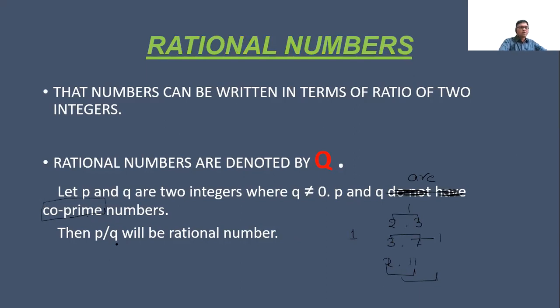Now, a rational number can be defined as any number which can be represented in the form of P upon Q, where Q is not equal to 0. Any fraction fits under the category of rational numbers where the denominator and the numerator are integers and the denominator is not equal to 0. It is the definition. When a rational number is divided, the result will be in decimal form, which will be either terminating or recurring.